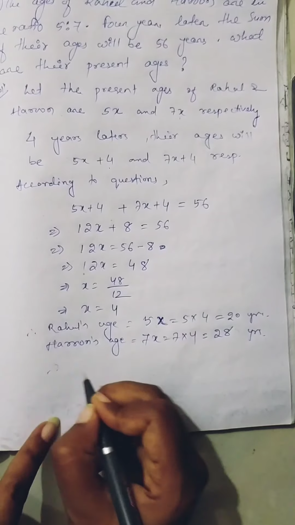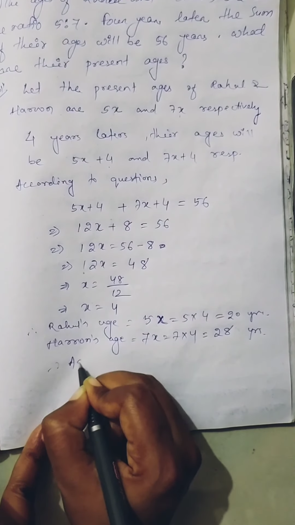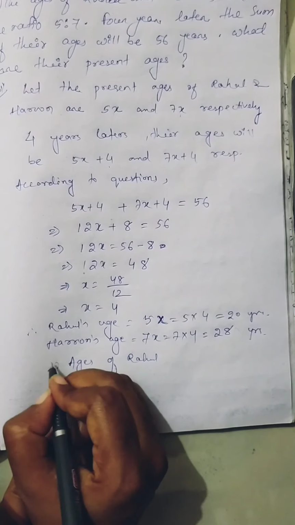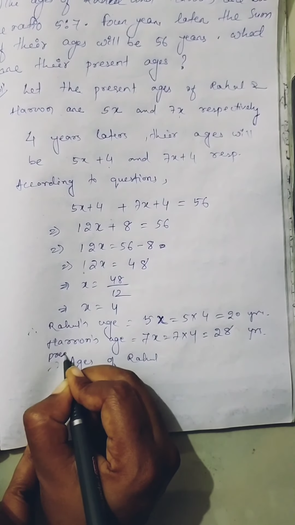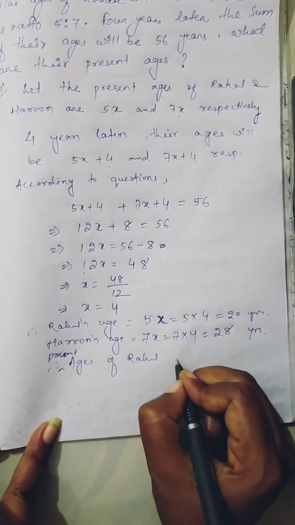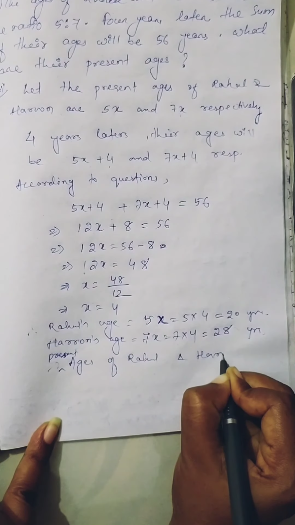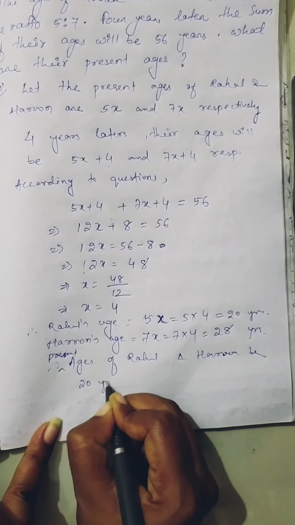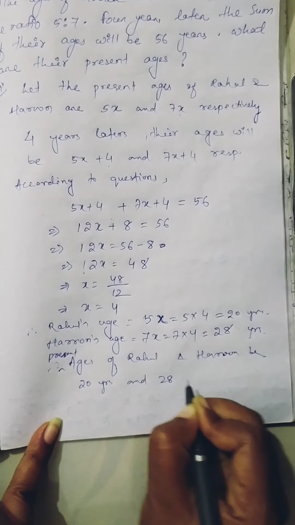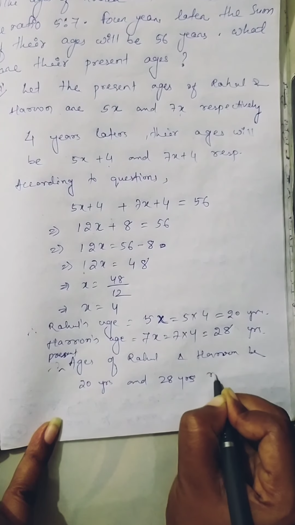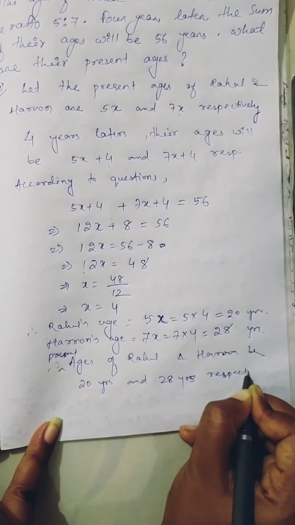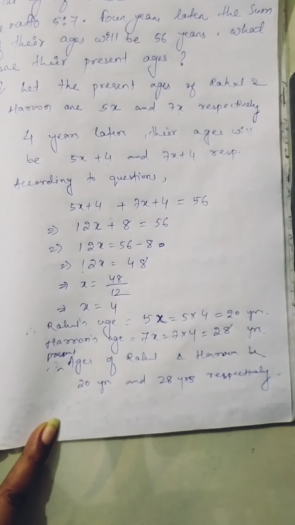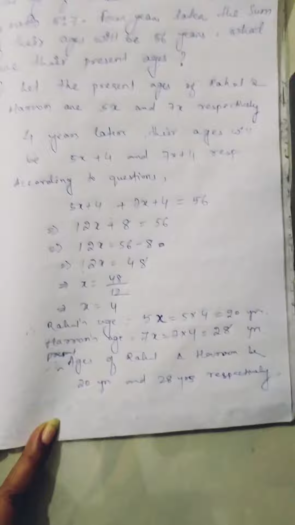So the present ages of Rahul and Harun are 20 years and 28 years respectively. Okay, this is number 9.